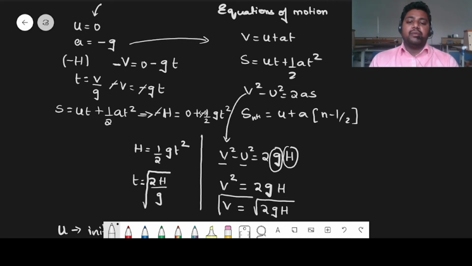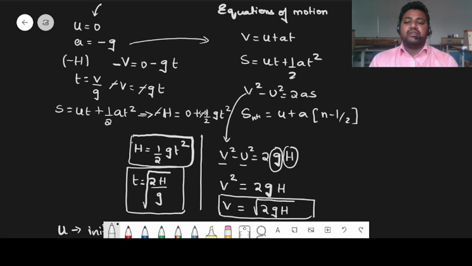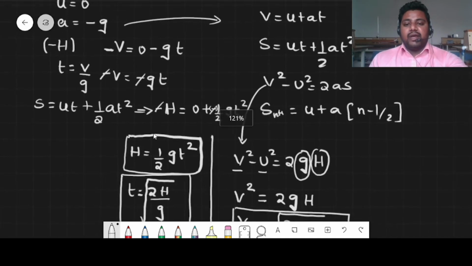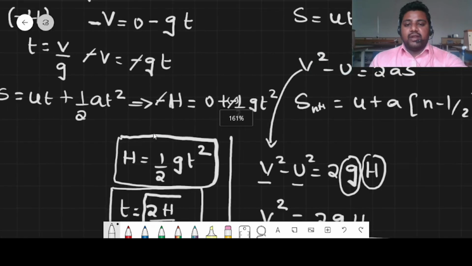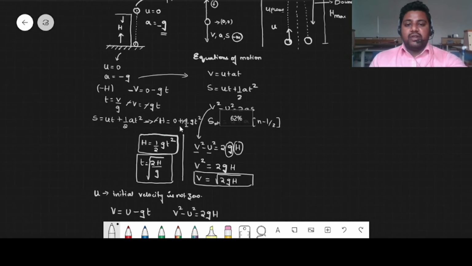So I hope you can remember these three formulas in this important case: the time period formula, the velocity formula, and the height formula. If we know the time it takes to reach the ground, we can calculate the height it has traveled. If you know the height, you can calculate the time taken to reach the ground, and also the velocity. Given any other parameters, you can use the same equations to analyze it. I hope you understood this one clearly.